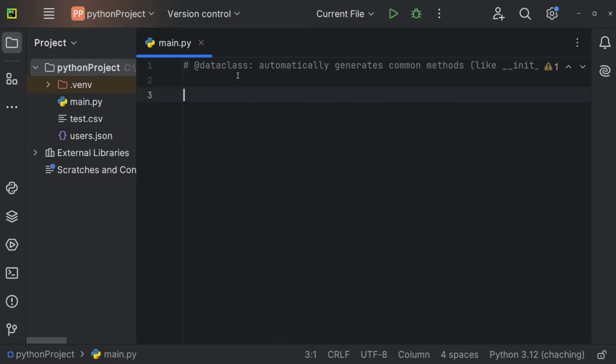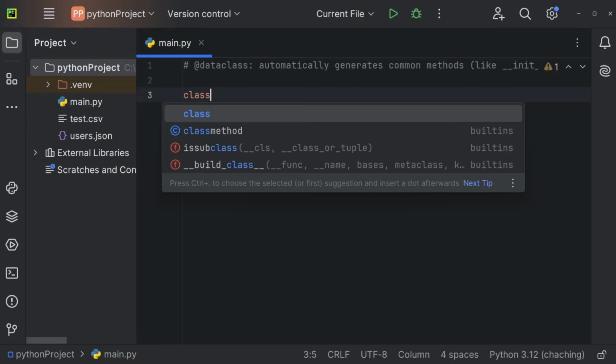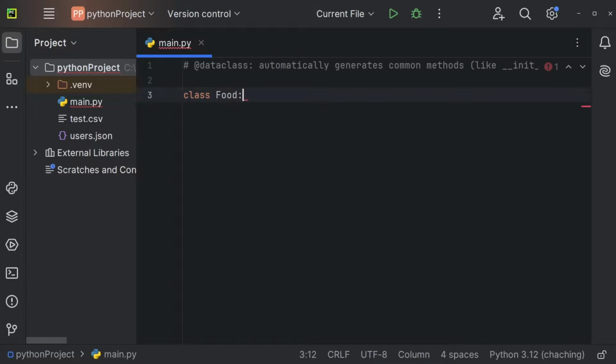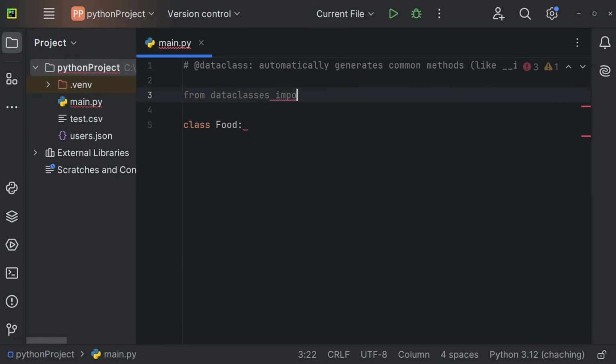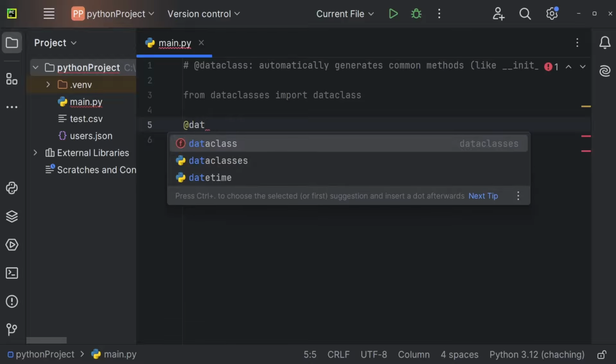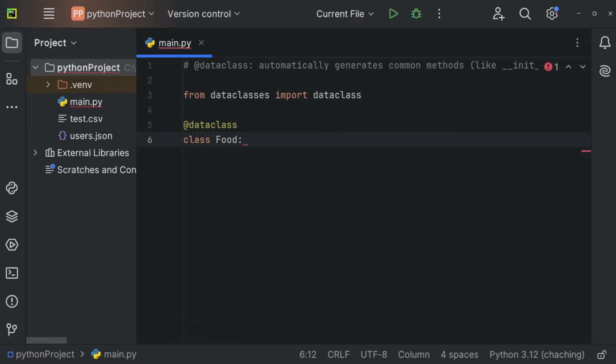Let's understand dataclass in Python. And dataclass automatically generates common methods like dunder init, dunder equal, and so on. So let me show you. Let's create a new class, Food for example. And now we want to mark this class as a data class. In order to do so, we first have to say from dataclasses import dataclass, like so. And now we can mark our class Food as a data class by using @dataclass, like so. So now this here is a data class.